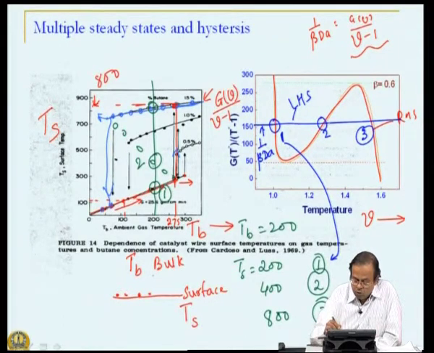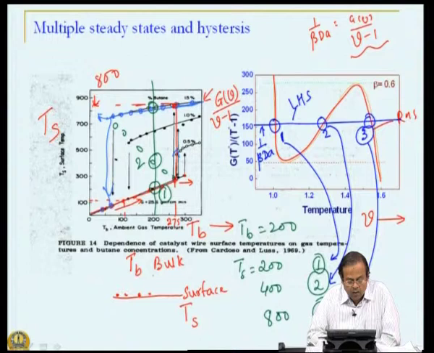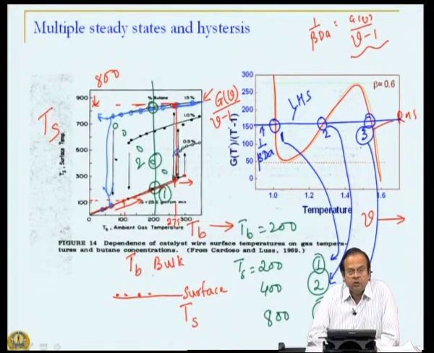Solution 2 is intermediate, and solution 3 is where the dimensionless temperature is fairly high. Now we see the connection between the experimental observation and why we are getting this multiplicity of steady states.